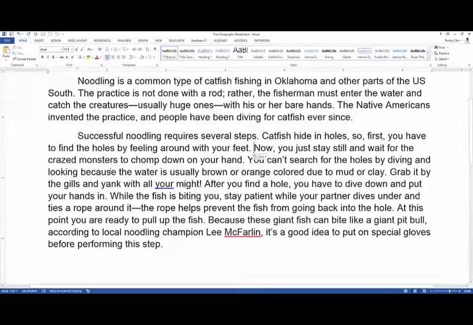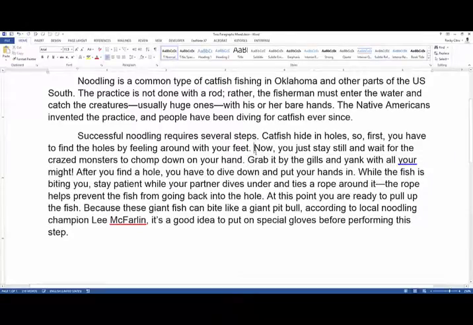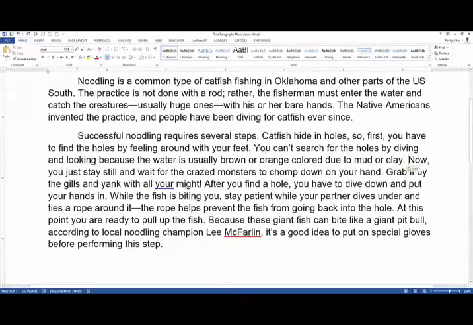So first, you have to find the holes by feeling around with your feet. Okay. This next part is talking about the hands, so we're not really there yet. You can't search for holes by diving and looking because the water is usually brown or orange. So that is a detail about the first step. Because you're feeling around with your feet, you might wonder why you can't just look. But that's because the water's probably too opaque to see through.